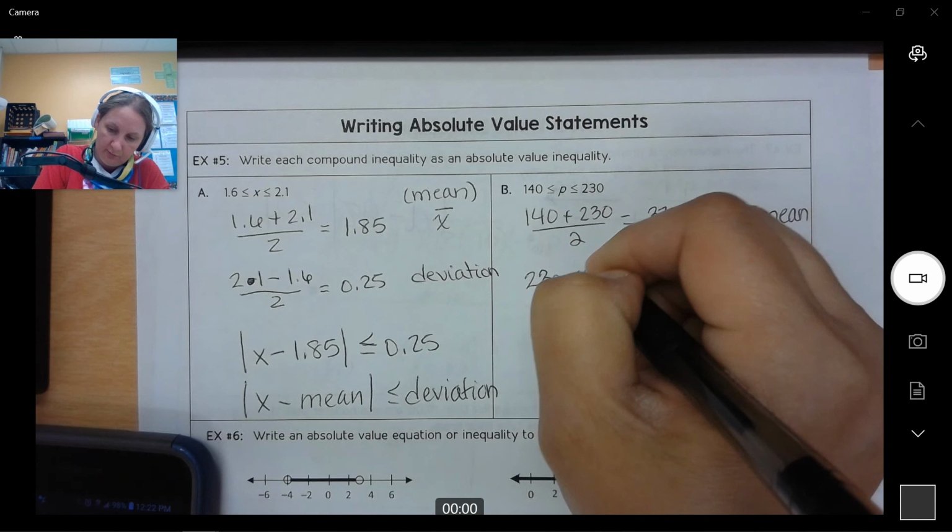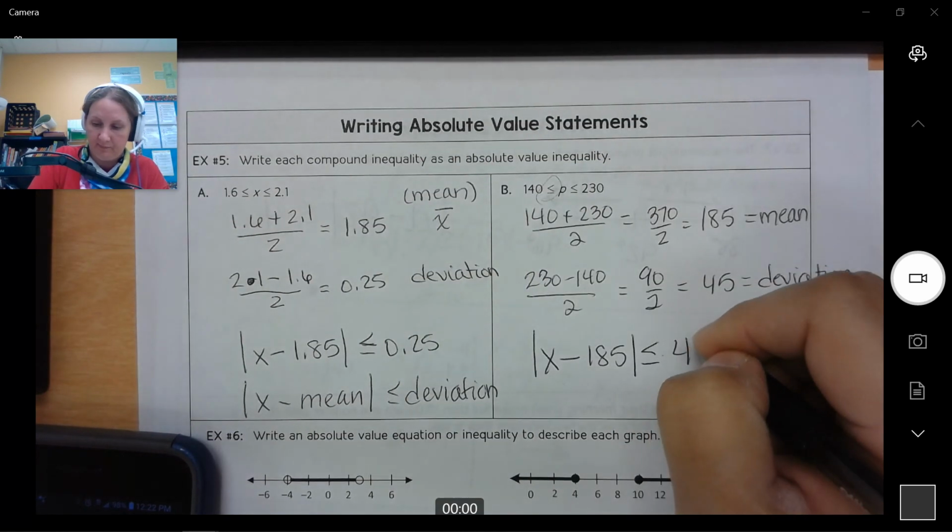X minus my mean, which is 185. And then it's less than or equal to, because that's what the signs were originally, 45. And that's it. So I'm going to let you do the last two. They're the same type of problem. They're just using the formula.